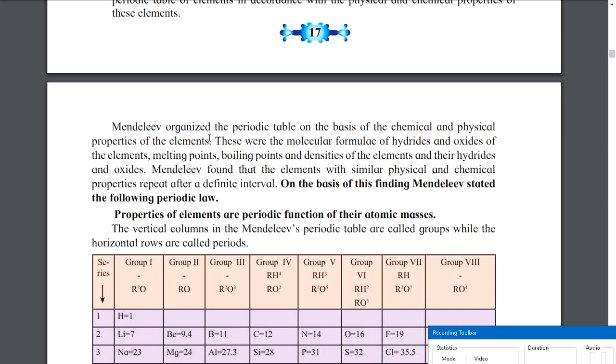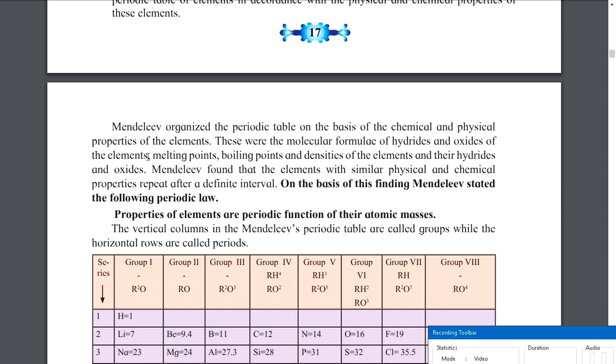And these were the molecular formulas of hydrides and oxides. Hydrides means when an element combines with hydrogen to form some molecule, it is a hydride. And when an element combines with oxygen to form some molecule, it is called an oxide. Do not worry about the names. We will have it in detail later, in the chapter called reactions. In that we will learn about it.